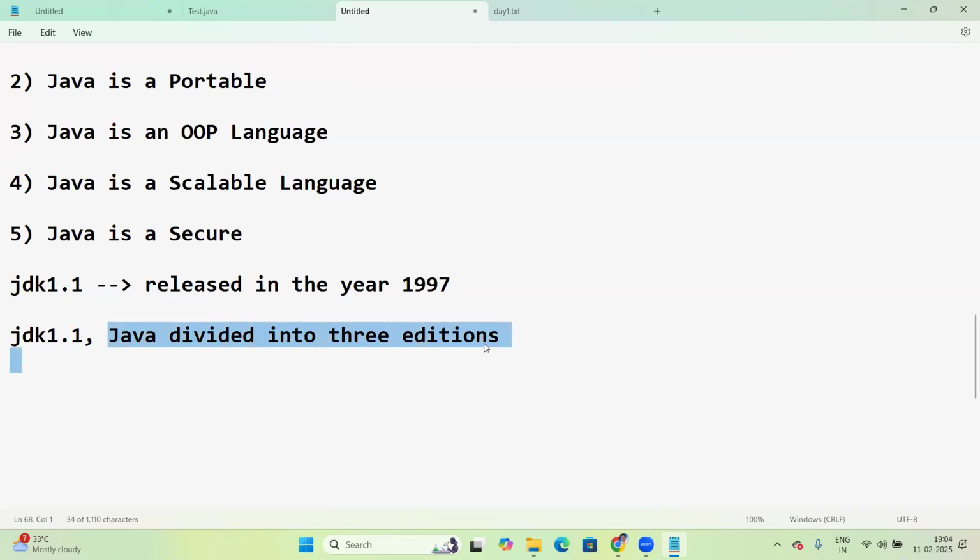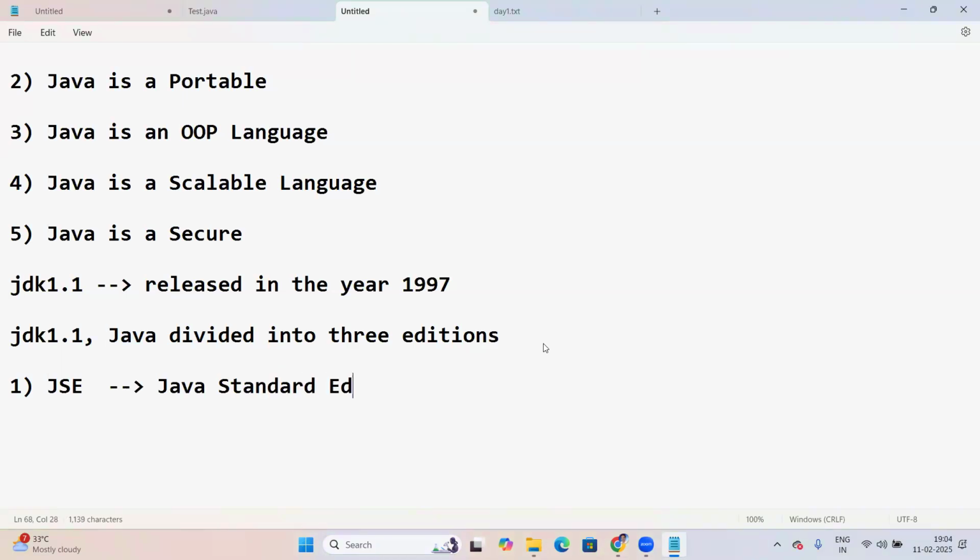Let us see all the three editions. First one, Java SE, Java Standard Edition. Second one, JEE, Java Enterprise Edition. Next one, JME.